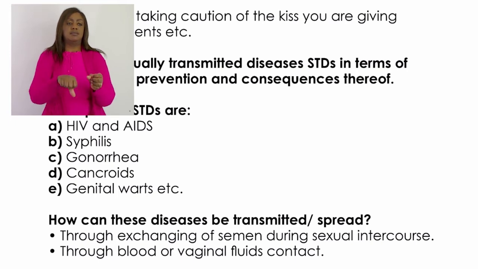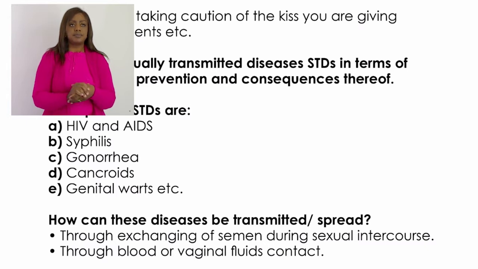The last one is giving presents. All of us know that on the 14th of February, Valentine's Day, most of us give and receive presents from our loved ones. That is also a way of showing affection to our friends.